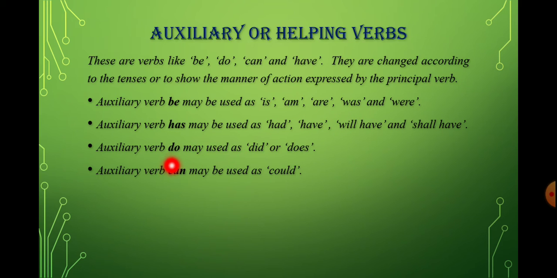Next comes do. Do changes to did or does, and can changes to could.